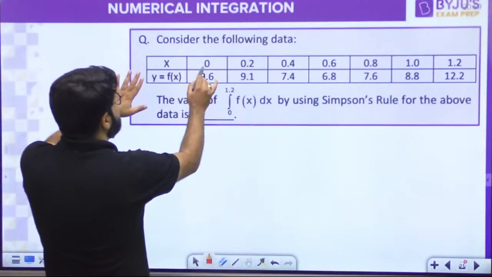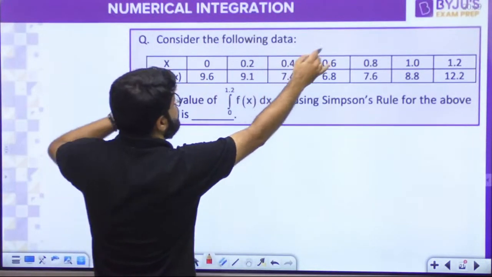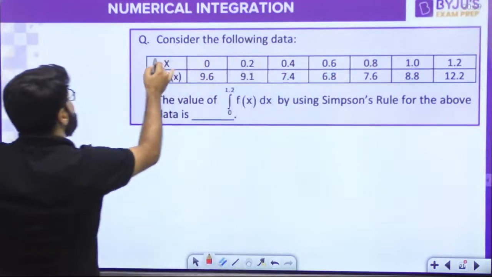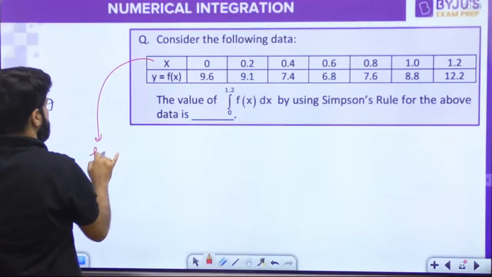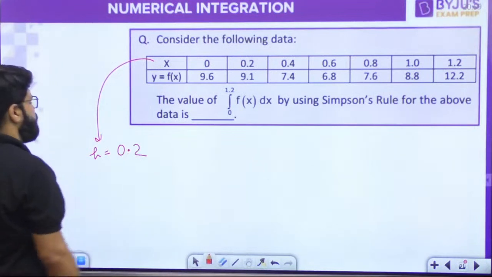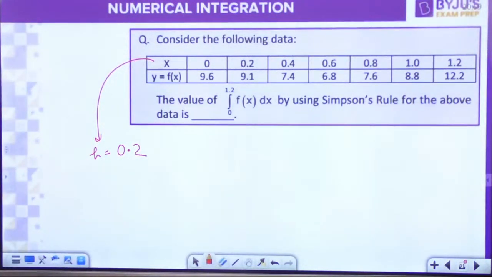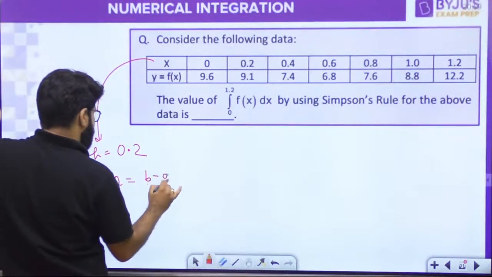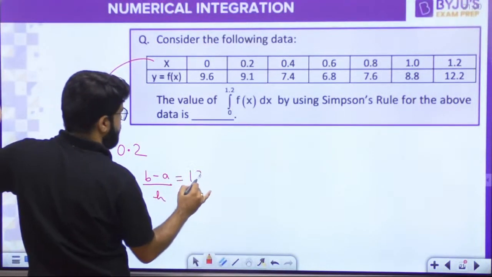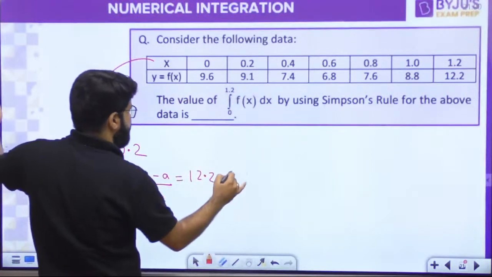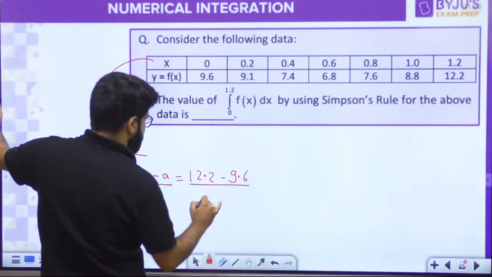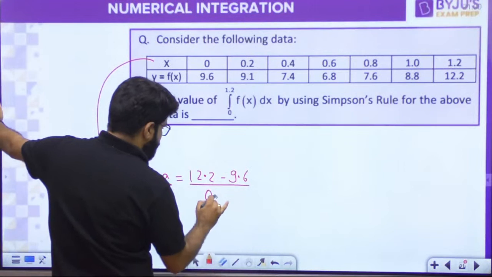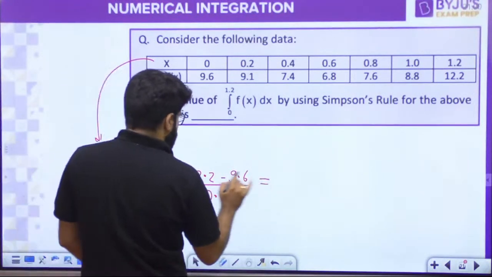Look, what is the value of x? 0 से 0.2, 0.2 से 0.4, and etc. So looking into this, what is the step size? 0.2. What is the subinterval size? 0.2. Okay, ये समझ में आ गया? चलो बढ़िया. Then what is the number of subintervals? B minus a divide by h करेंगे. 12. You can count also. Okay, divided by h कितना हुआ? 0.2.